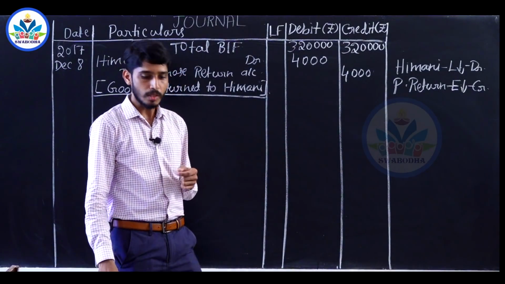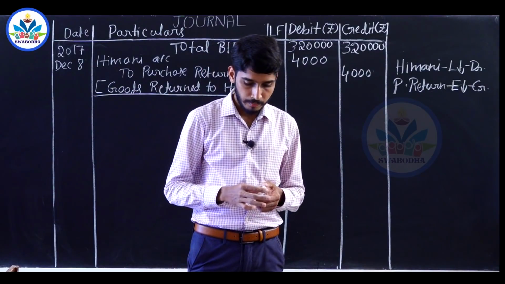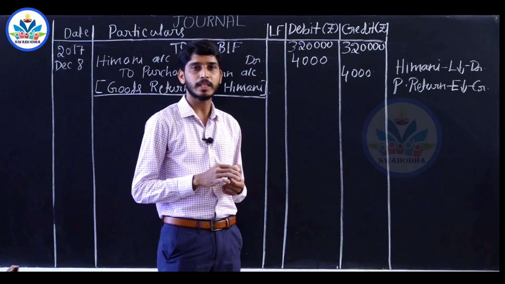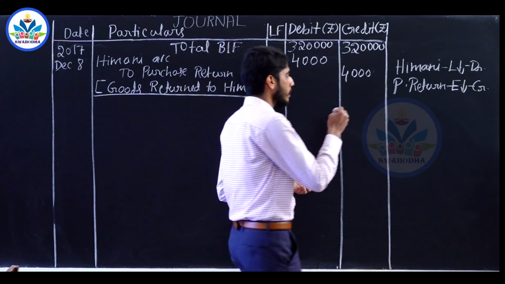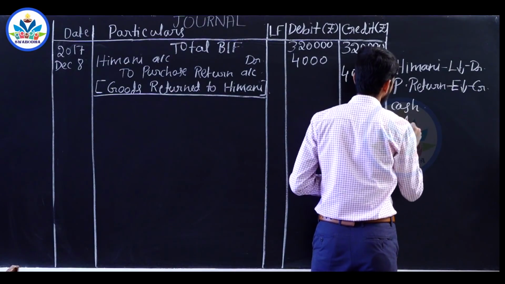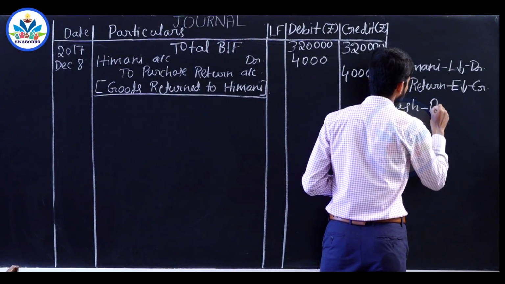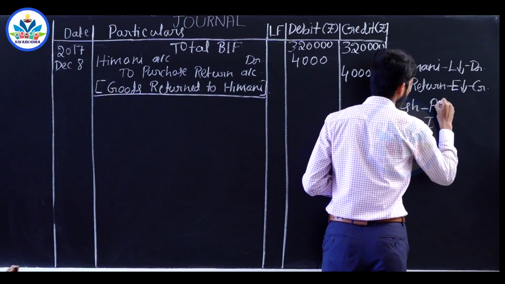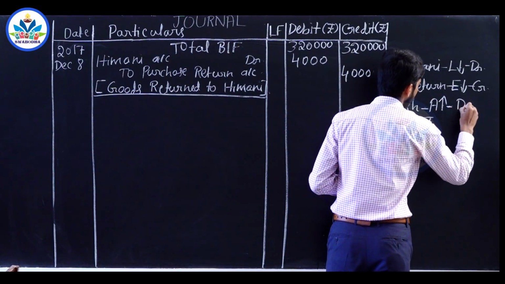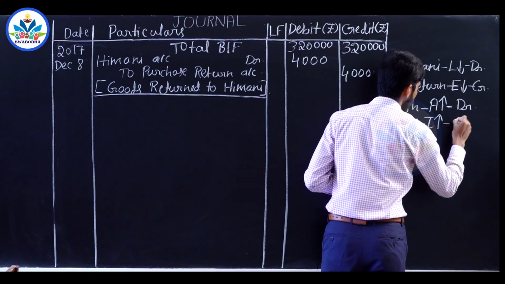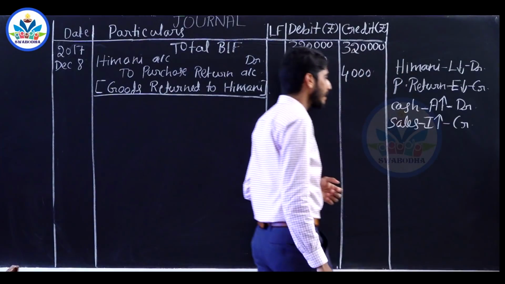Next transaction on November 10th, sold goods for cash rupees 20,000. So the two accounts involved are cash account and sales account. Cash is an asset, sales is an income. When you sell the goods, you receive cash, cash balance increases, it has to be debited. Sales is an income, income also increases, rule says it has to be credited.